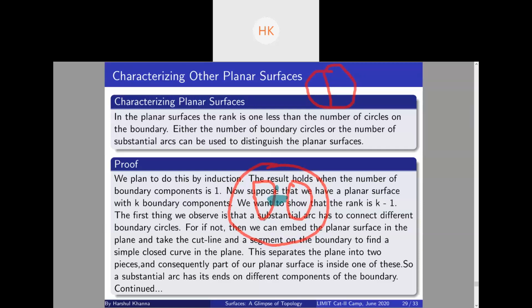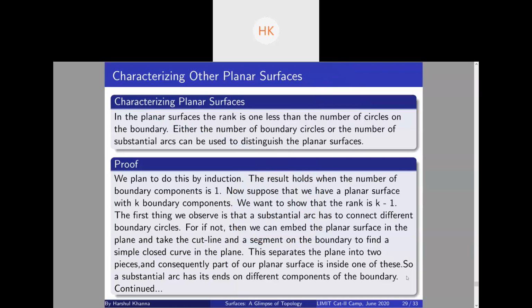Can you see why? Essentially these two boundary circles will become like this. They will be transformed into one, right? Just type yes, that when connected with a substantial arc, two boundary circles become one.